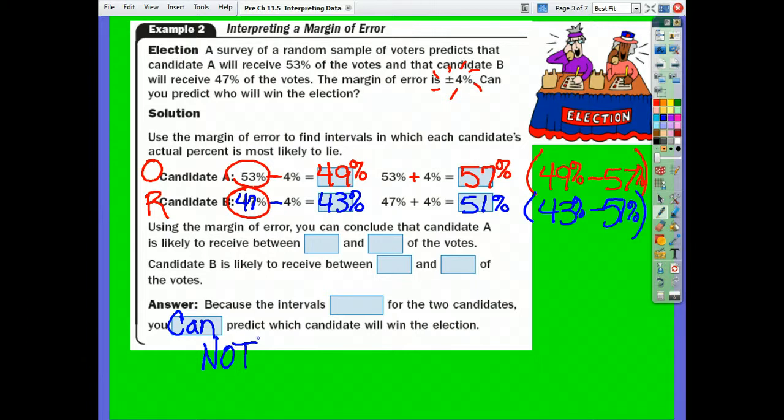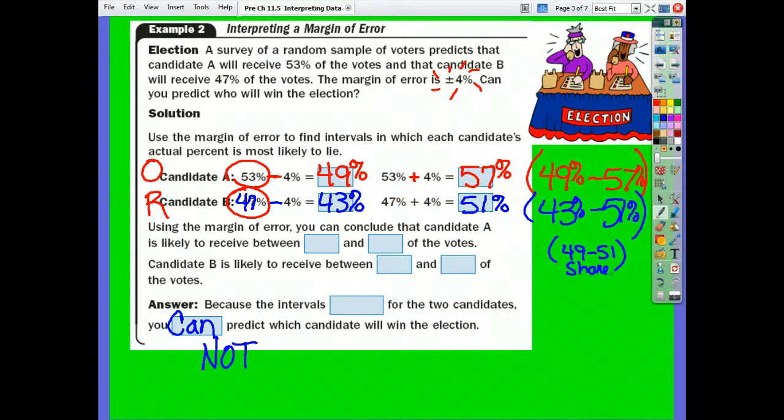Now, who can tell me why? Who wants to take a guess? Because his is 49% and his is 51%. So if Obama is like 49%, Romney can still win with 51. Exactly, and there's a word that we use for that. That's exactly right, because they share numbers, don't they? What numbers do they share here? 49 through 51 are the numbers that they share.